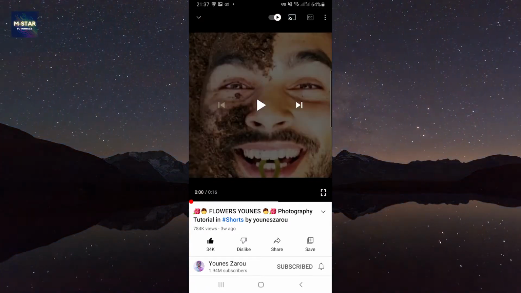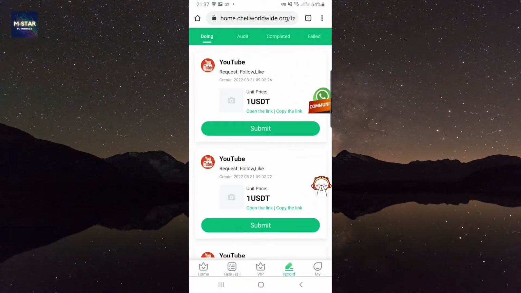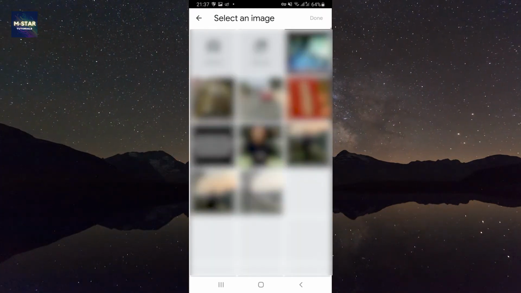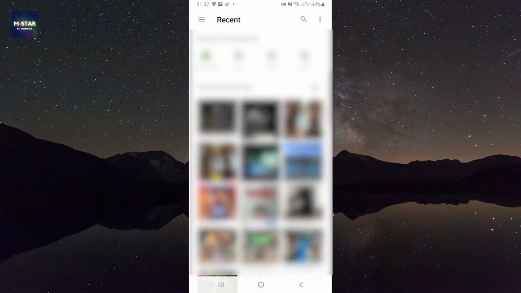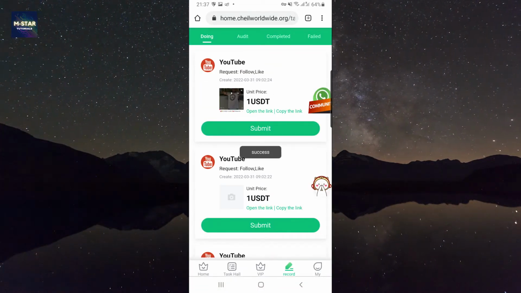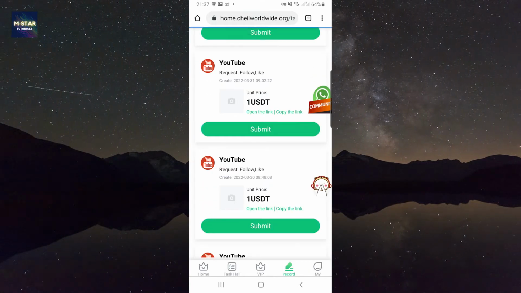Now you're going to head back here. Click here on this camera box, and on the camera box you're going to select the picture that you previously took as a screenshot. Do the same with every single one of these.